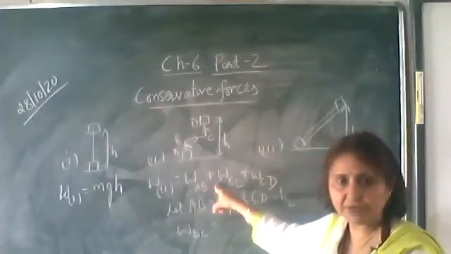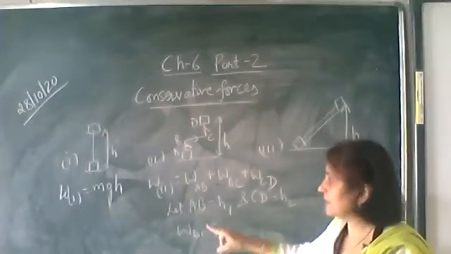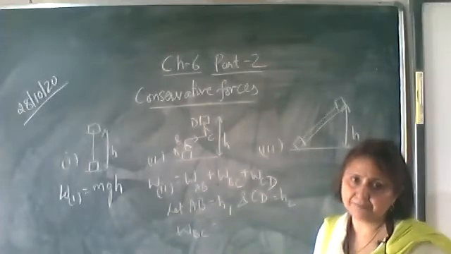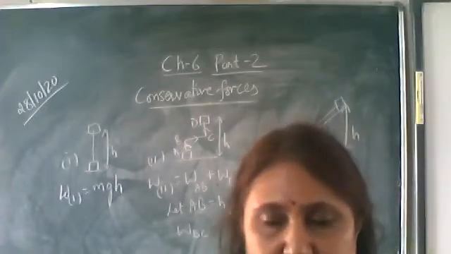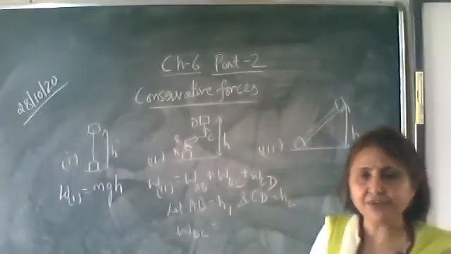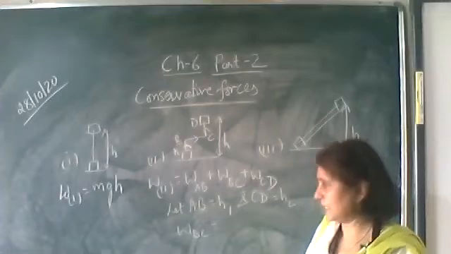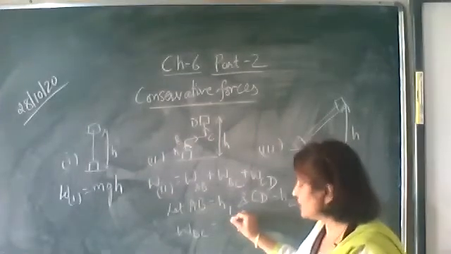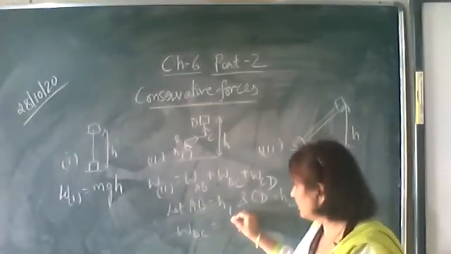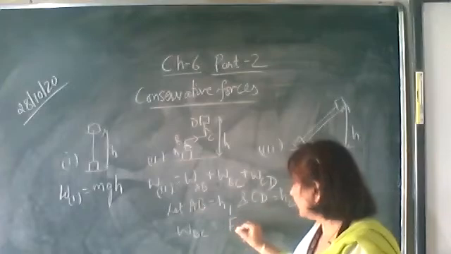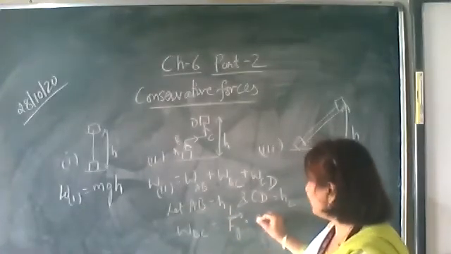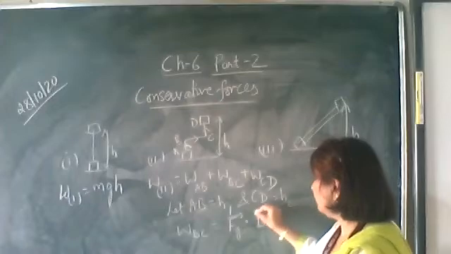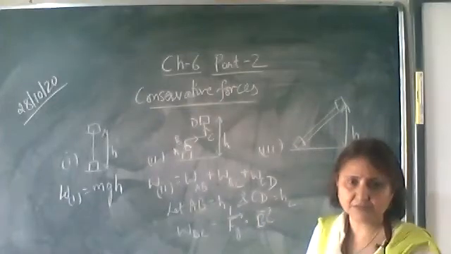Okay, first let's find out the work done from B to C. Then we'll put it over here. Work done in taking the body from B to C. Work done we know is equal to force dot displacement vector, that is F into S into cos 90. So force is what? Gravitational force. Force is the gravitational force dot the displacement. What is the displacement? BC is the displacement.